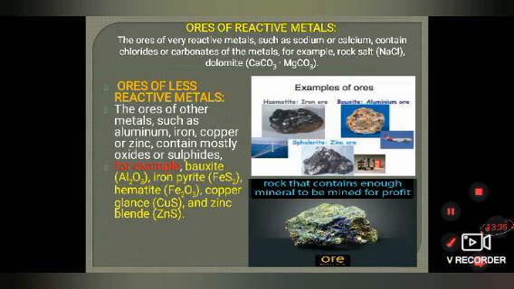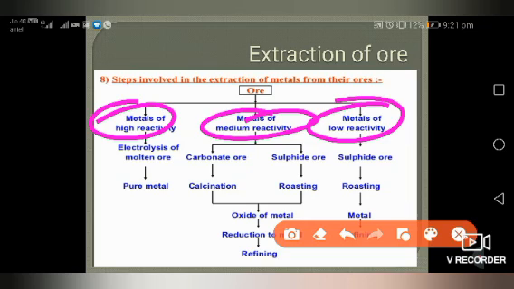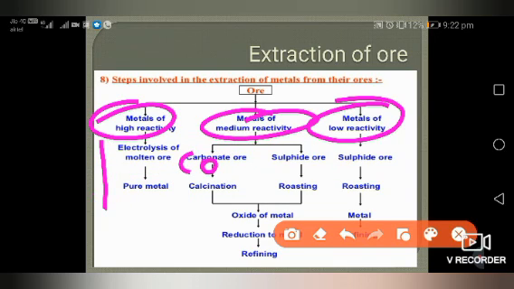Once you have knowledge about the most reactive, medium reactive and least reactive metals, then you can extract them accordingly. Most reactive metals are extracted by the electrolysis method, in which we melt the solid metal compound into molten form, and after that we get the pure metal. Second, metals of medium reactivity have two types of ore: carbonate ore and sulfide ore. For carbonate ore the process is calcination, for sulfide ore the process is roasting.